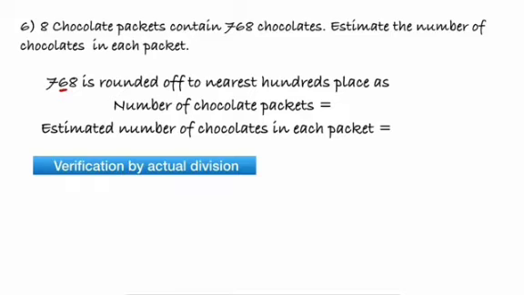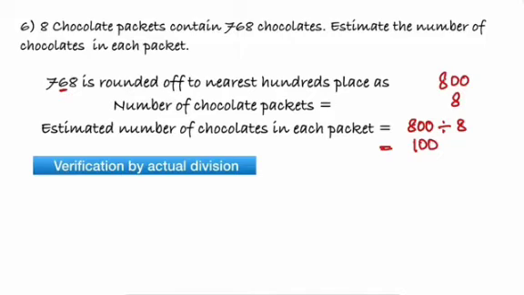So we replace tens and units place with 0 and add 1 to the hundreds place, which becomes 800. Then the number of chocolate packets is 8. So the estimated number of chocolates in each packet becomes 800 divided by 8, which gives us 100. I hope all of you understood, children.